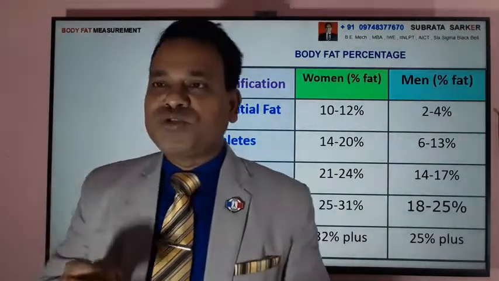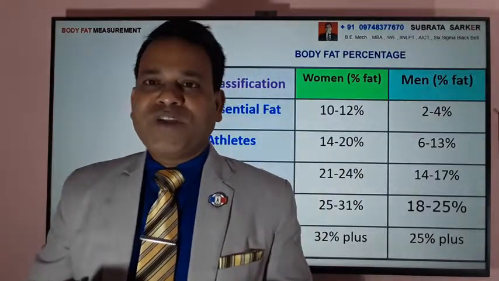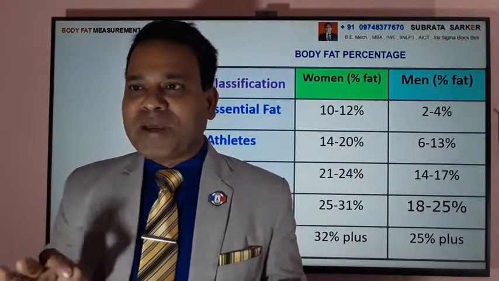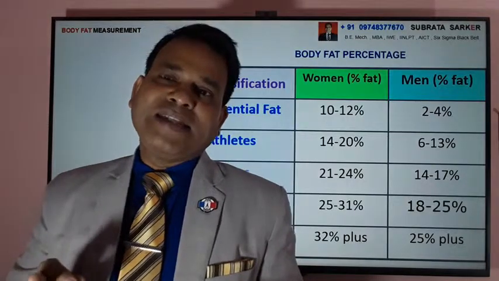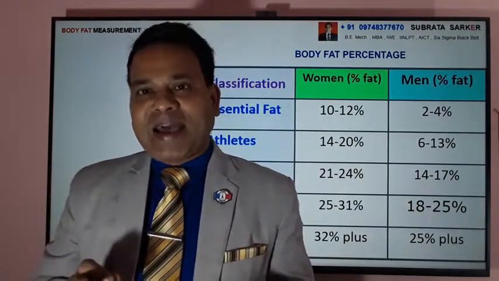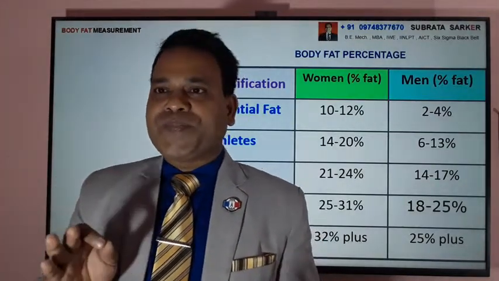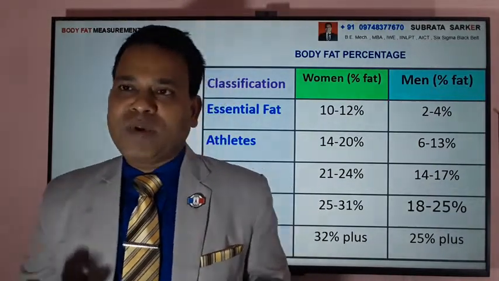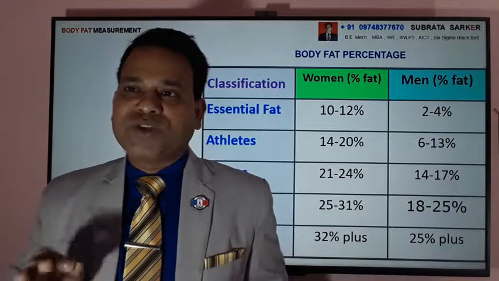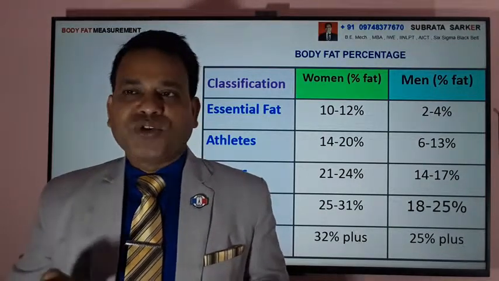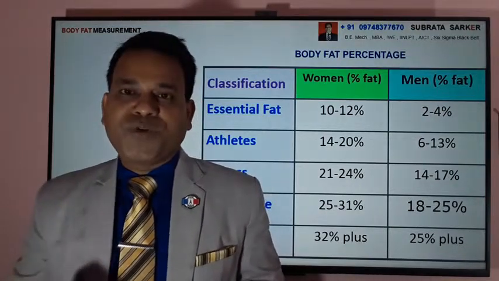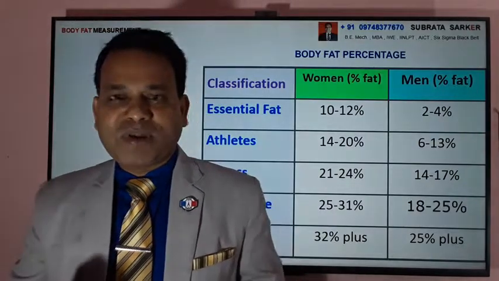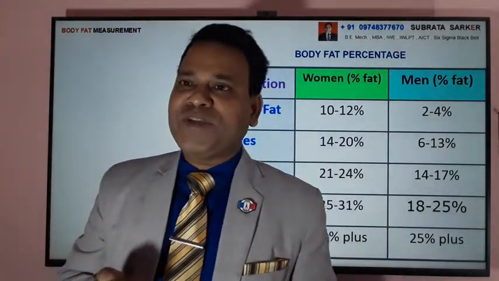For athletes, 14 to 20% fat content for the female, and for the male 6 to 13%. And for those who are fit, normal people in normal life, not athletes or sports people, 21 to 24% for the female is acceptable, and 14 to 17% for the male.